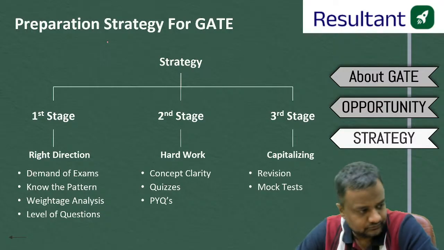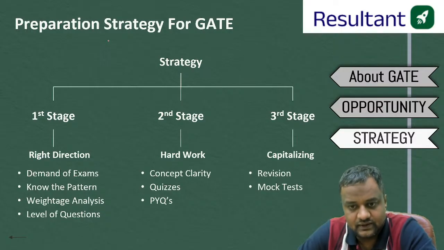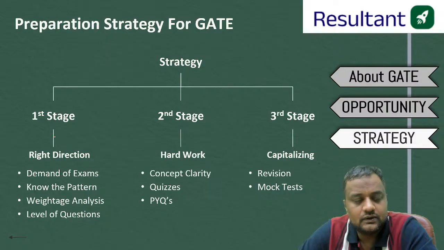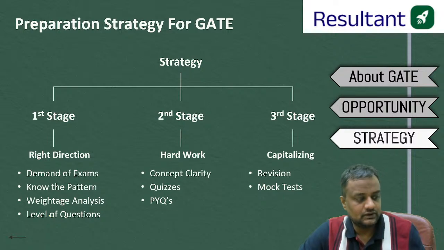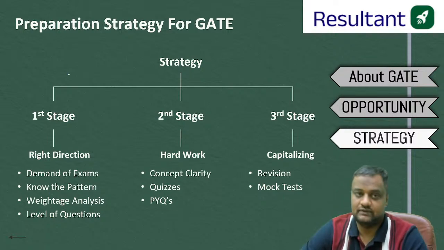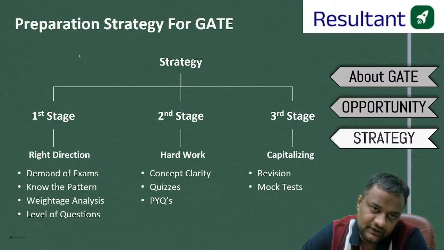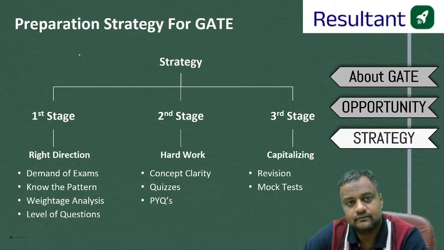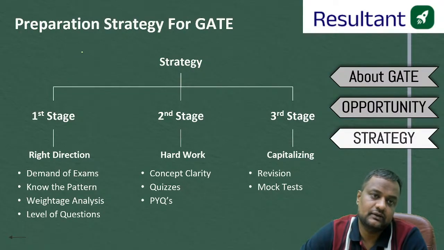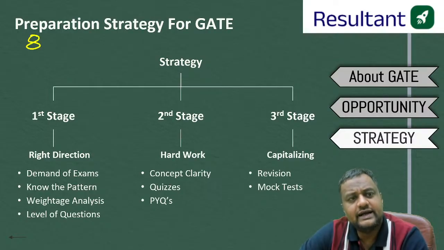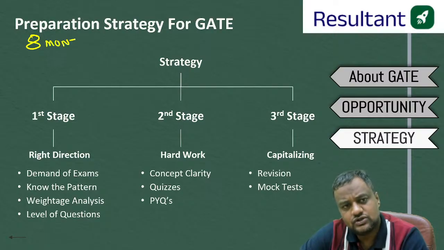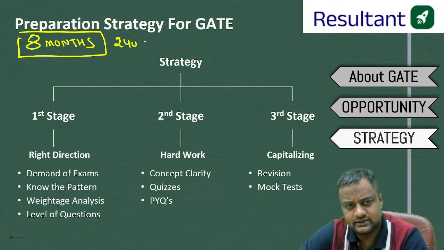Guys, listen to me. This is very important. A student who is at zero level, I repeat, a student who is at zero level, if he wants to prepare from zero, I am saying, 8 months are required, which is more than sufficient. 8 months, that is around 240 days from zero level.